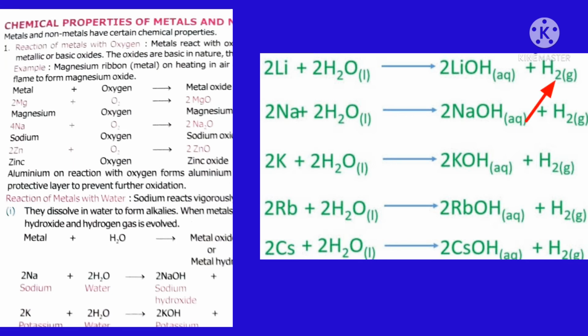Hydrogen gas formula is H2. In the same manner, metal sodium, Na, reacts with water to form sodium hydroxide, NaOH, and hydrogen gas, H2. The third equation, potassium metal, K, reacts with water, and you get potassium hydroxide plus hydrogen gas.